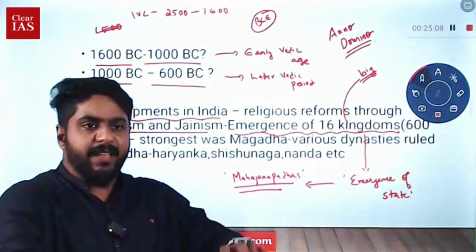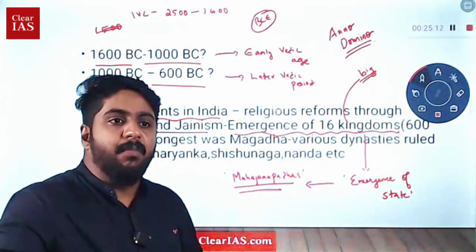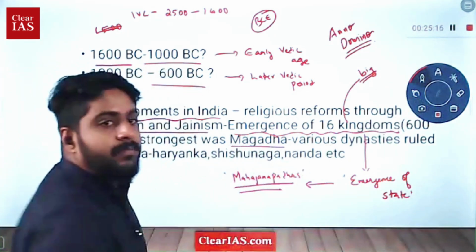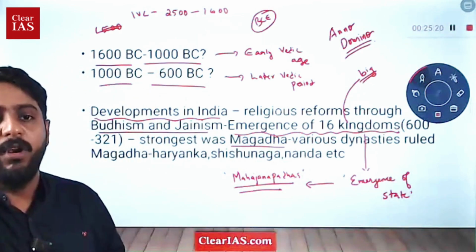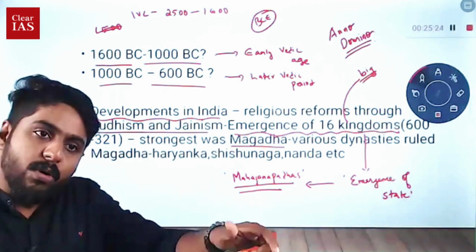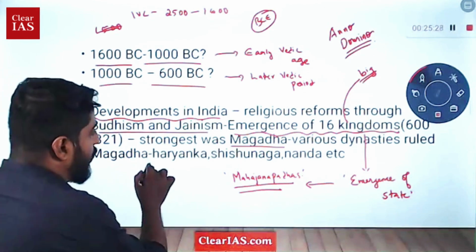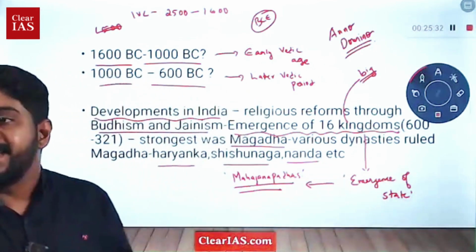Fine. There were almost 16 kingdoms, and the most powerful one was the Magadha kingdom, isn't it? The Magadha kingdom was very powerful, and we will have to learn about the different dynasties that have ruled over the Magadha kingdom. Those dynasties include the Haryanka, Shishunaga, and Nanda as part of your syllabus.